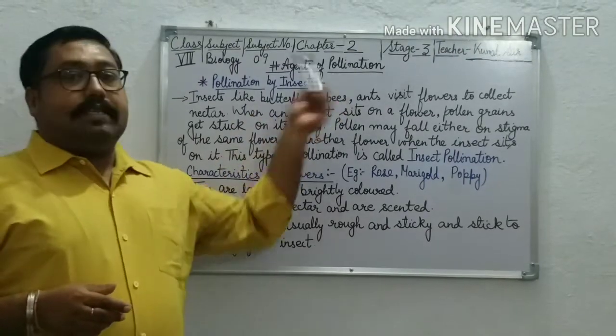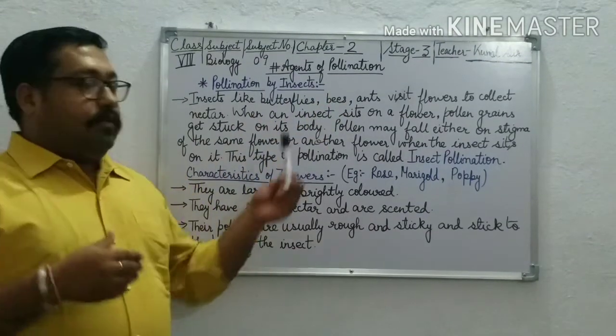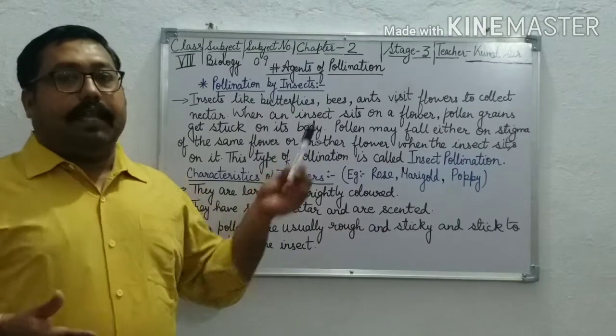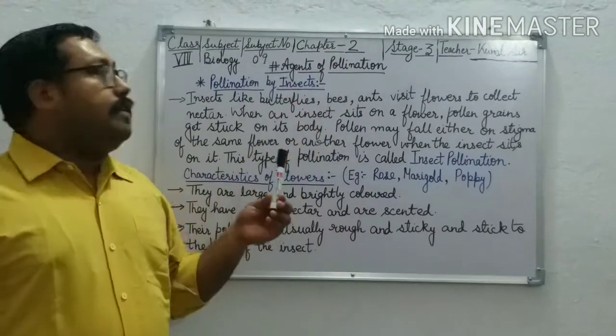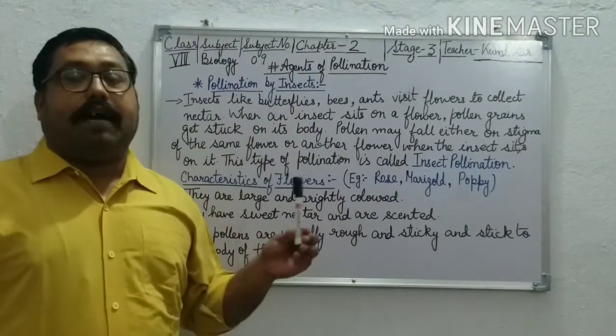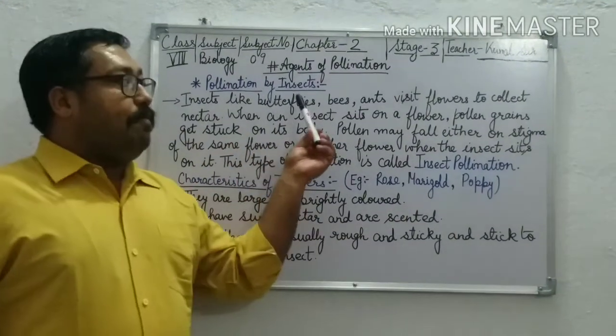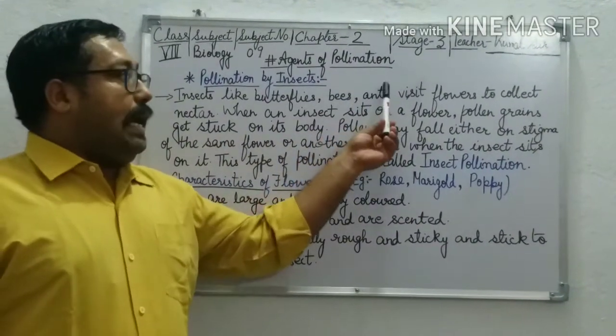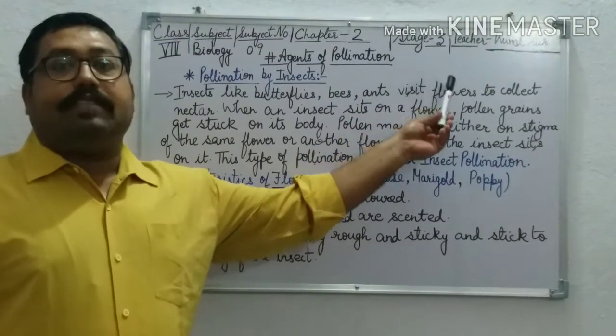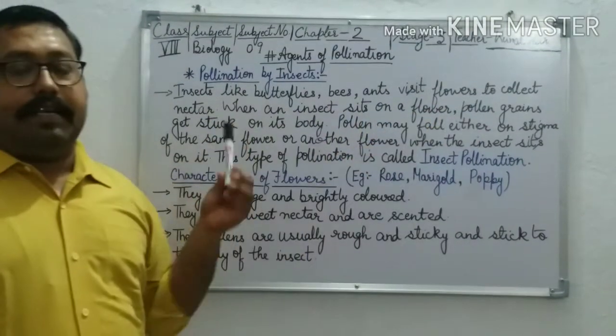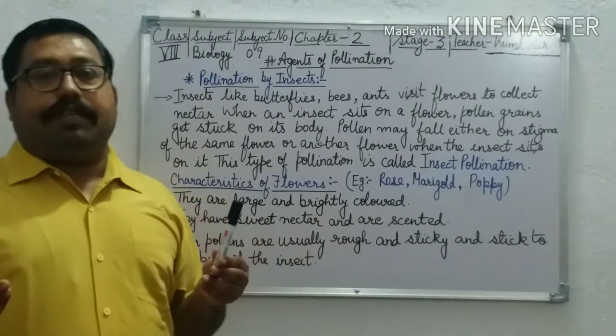Now let us discuss the agents of pollination. First is pollination by insects. Insects like butterflies, bees, and ants visit flowers to collect nectar. Why do they visit flowers?